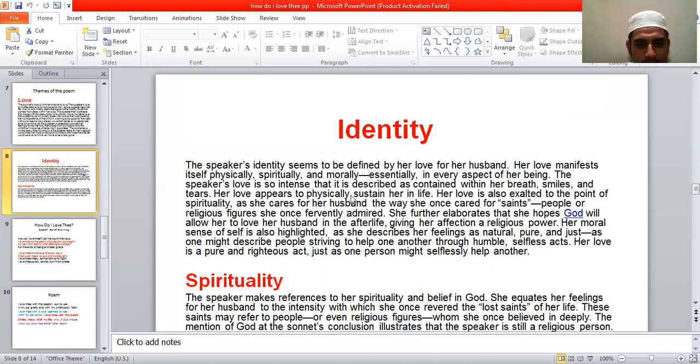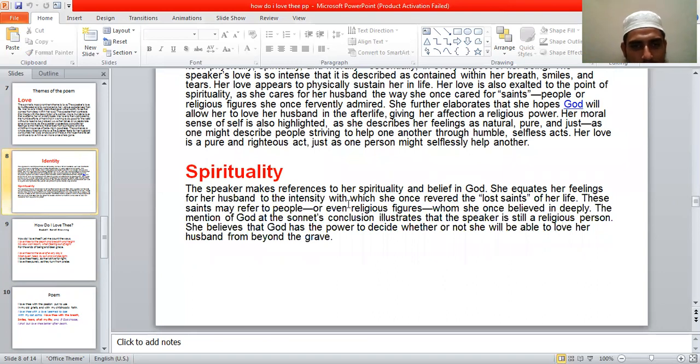Another theme is spirituality. Elizabeth Barrett Browning is deeply in love with her husband Robert Browning, and spiritually she feels this. Spiritual elements are closely related with religious things, with God, or religious feelings.